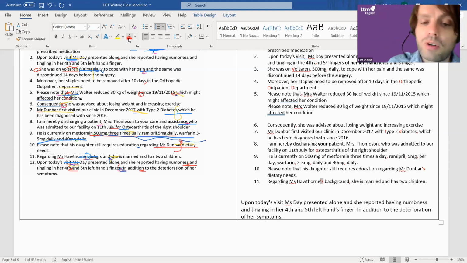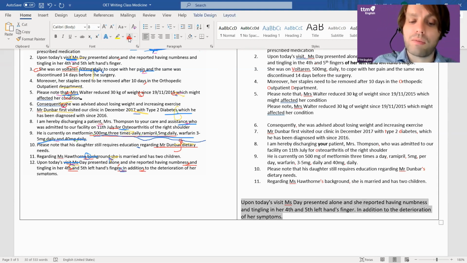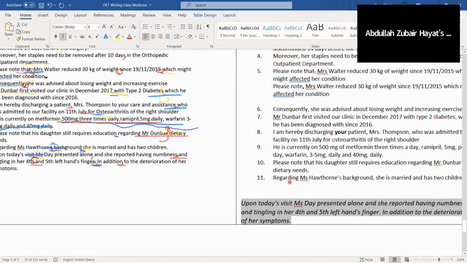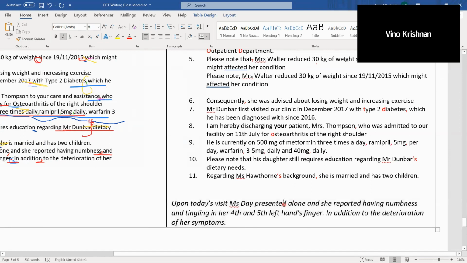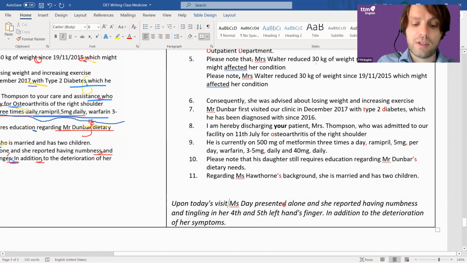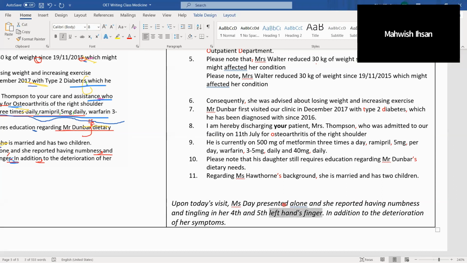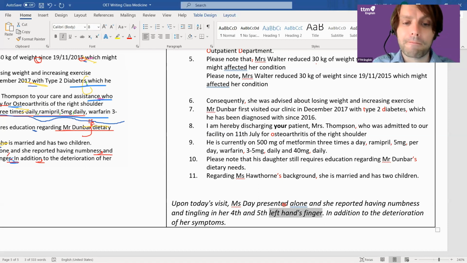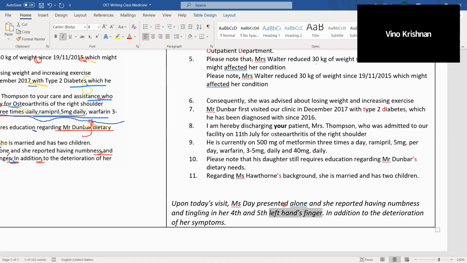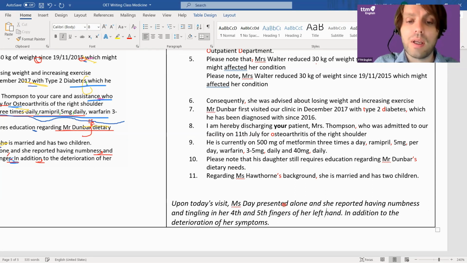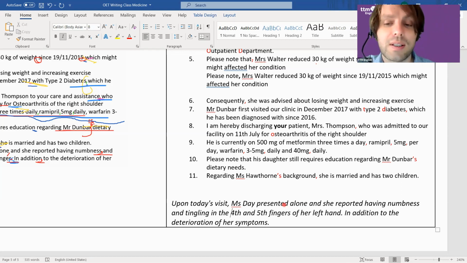All right, last one is the bonus one, and I'll finish this class. What is wrong with that sentence? It's the same as last time, isn't it? Mrs. Day, comma. Upon today's visit, comma. Mrs. Day presented. Do you remember what we said about this? Of her fingers of her left hand. Of her left hand. But there's still a big problem here, and this is why it's the last one. Comma before "and."